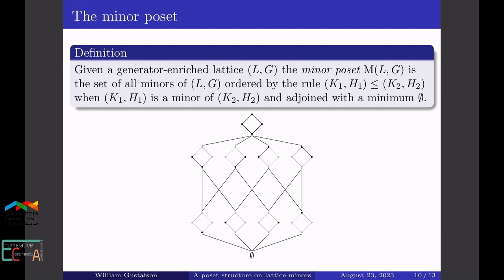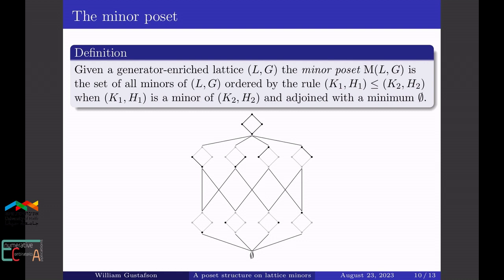Now we come to the poset structure mentioned in the talk title. This is what I call the minor poset of a generator-enriched lattice. It consists of all minors ordered by the relation is a minor of, or in other words, you go down by taking deletions and contractions.